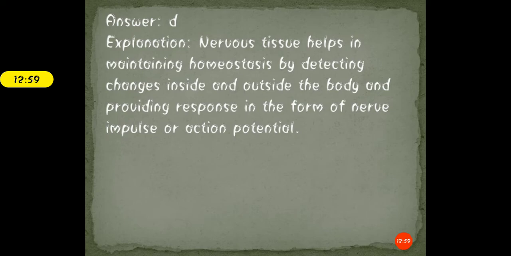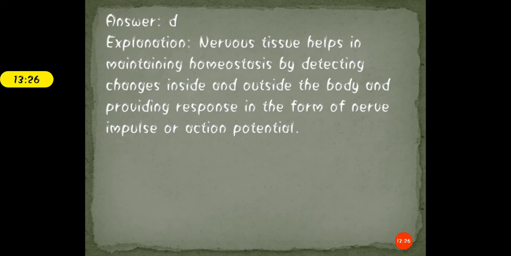Now the second concept over here is the action potential, the nerve impulse or the action potential. So students, action potential is basically a change in the electrical potential. Now what this electrical potential is will be discussed in the explanation of the nervous tissue. When we do nervous tissue, then I will discuss it. Right now just understand this.